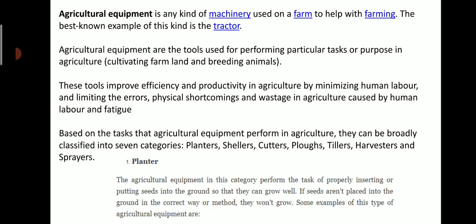What is the first agricultural equipment? Planter. The agricultural equipment in this category performs the task of properly inserting or putting seeds into the ground so that they can grow well. If seeds aren't placed into the ground in the correct way or method, they won't grow. Some examples of this type of agriculture equipment are given in the next slide. So here planter type of agricultural equipment performs the task of properly inserting or putting seeds into the ground.